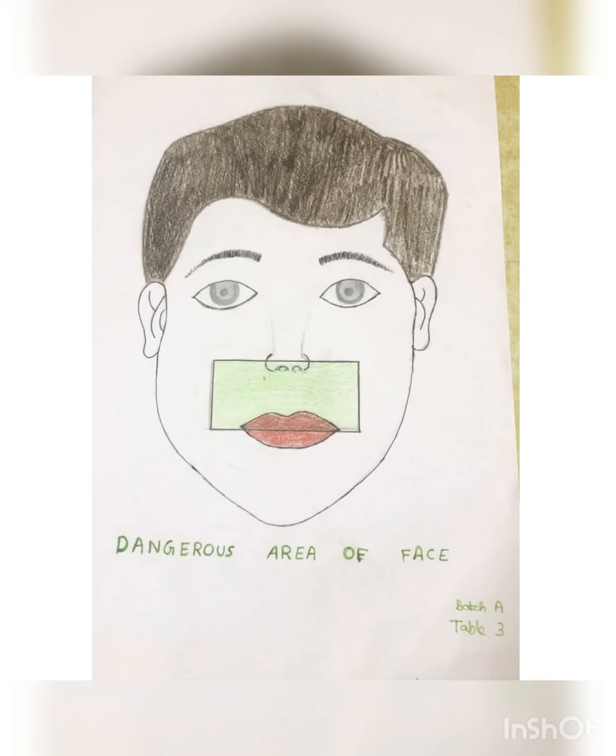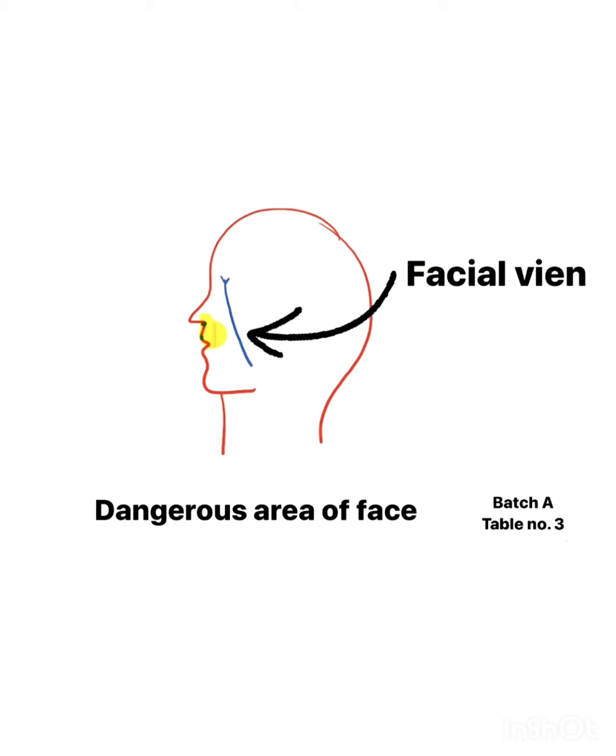Dangerous area of face, also known as dangerous triangle of face. It includes the area from the corners of the mouth to the bridge of the nose, including the nose, maxilla, and the cheeks to some extent. This region is so called because the facial vein and its deep connecting veins which communicate with this area are devoid of valves and rest directly on the muscles of facial expression. When these muscles contract, any infection present can be carried to the cavernous sinus through facial veins.